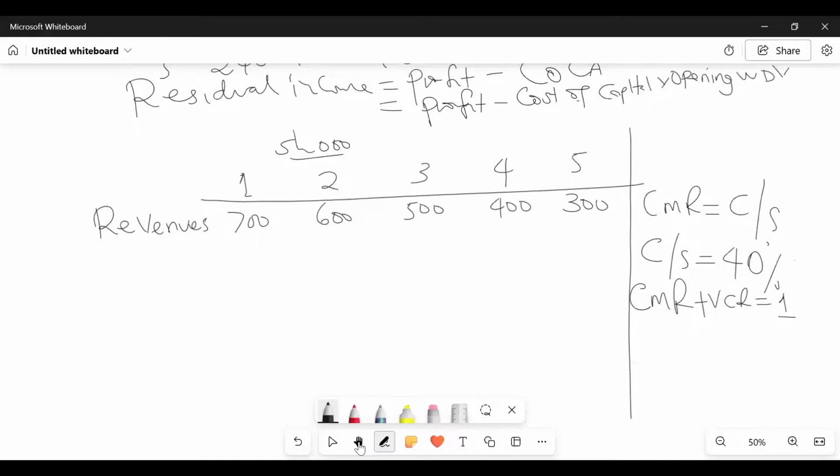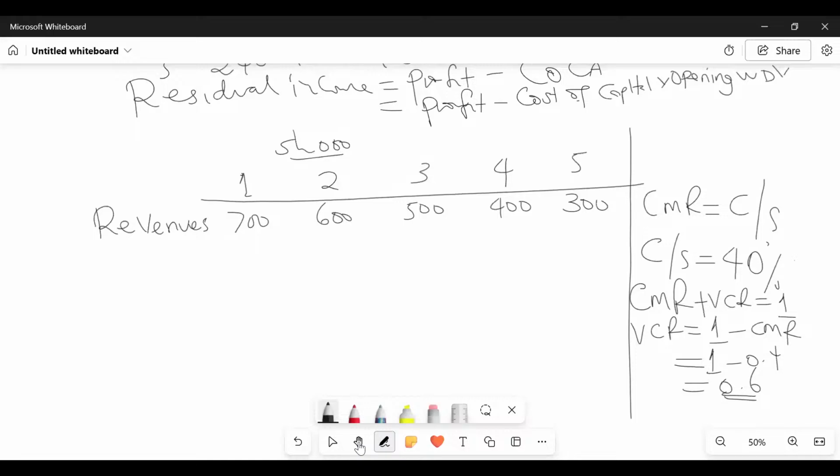Meaning that the variable cost ratio will be 1 minus CMR, which will be 1 minus 0.4, which gives me 0.6. Online students, have they been able to follow up to here? Thank you so much.